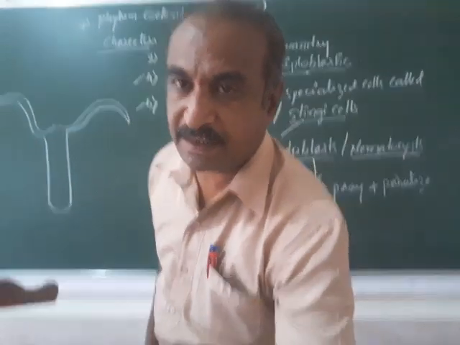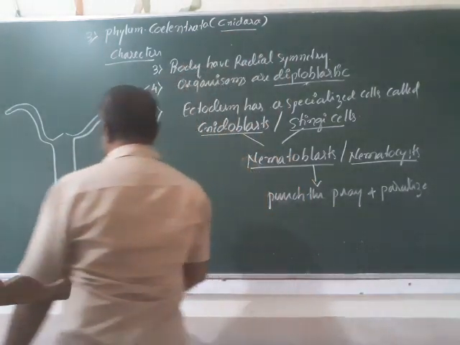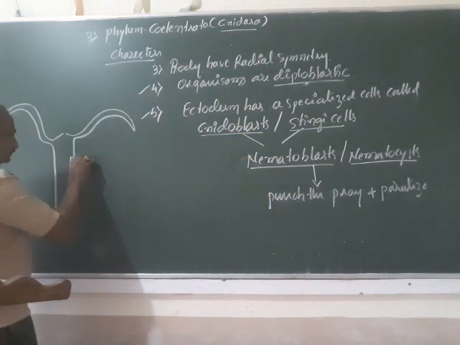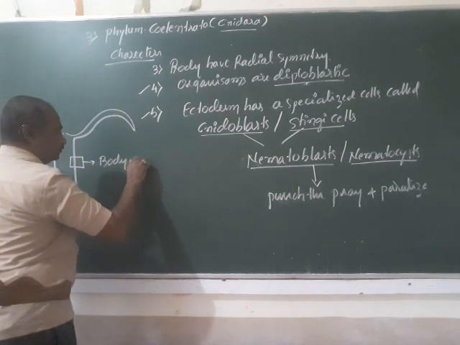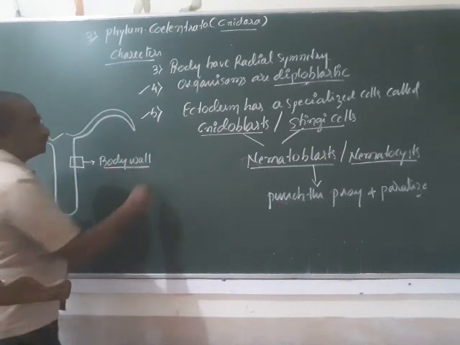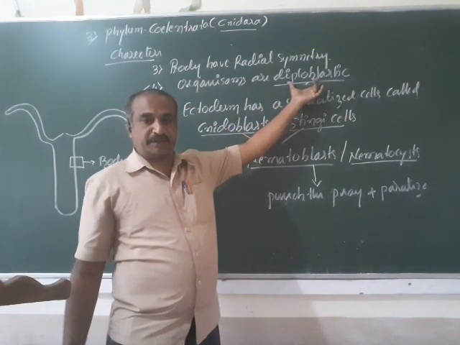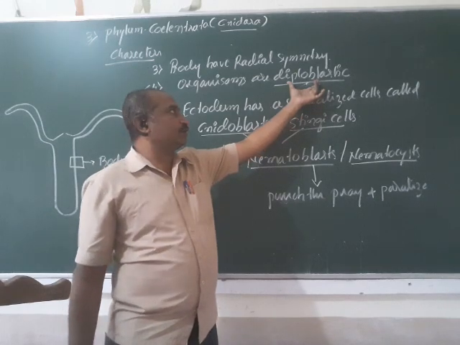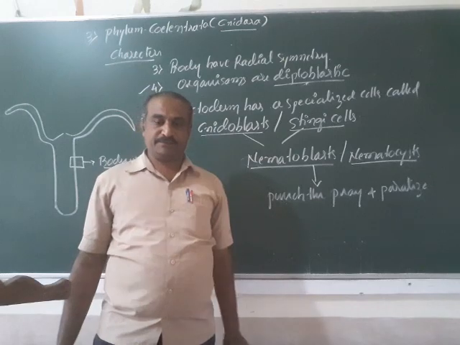If you consider this hydra, its body wall, if you enlarge it, you know very well, is diploblastic. It means having two layers of cells.